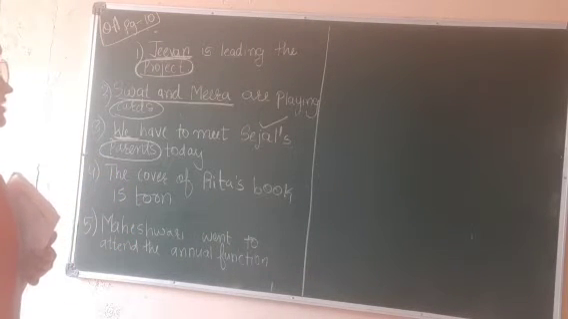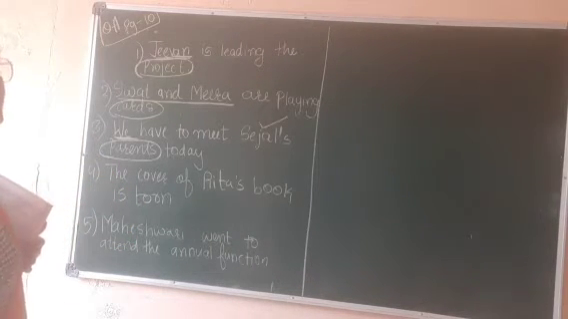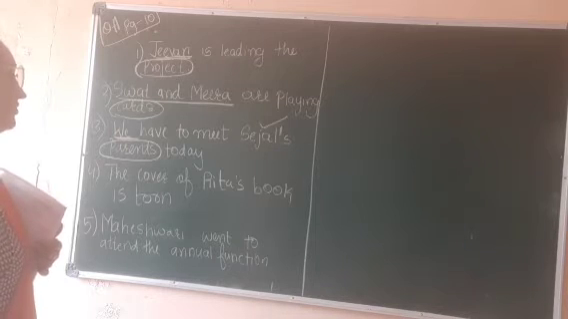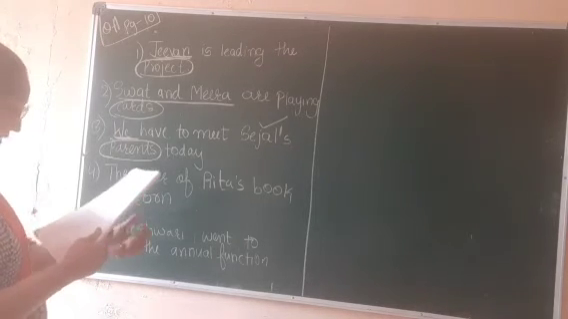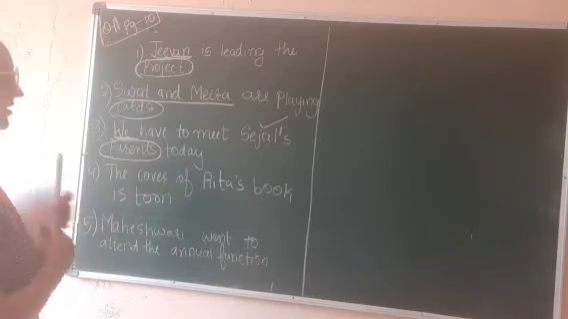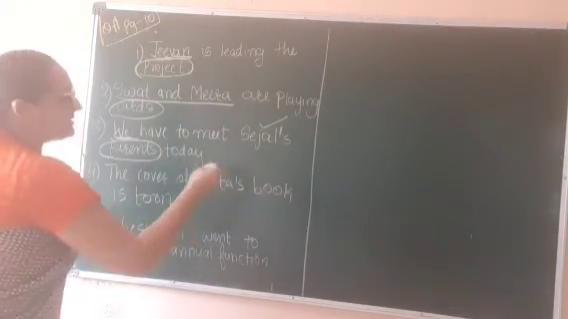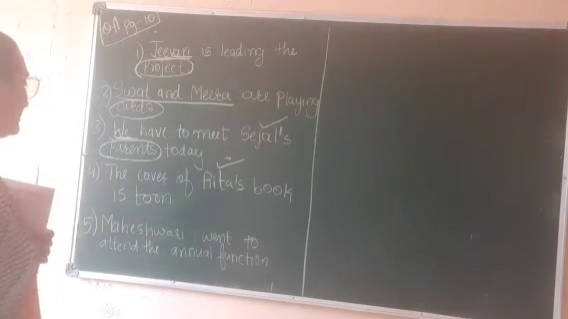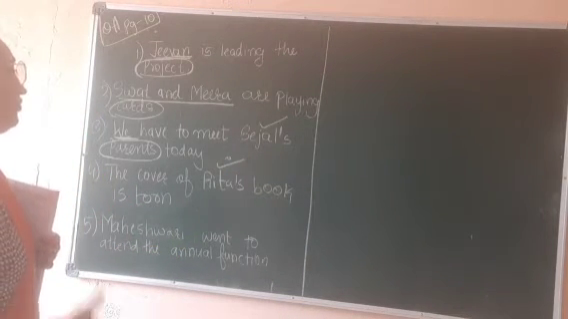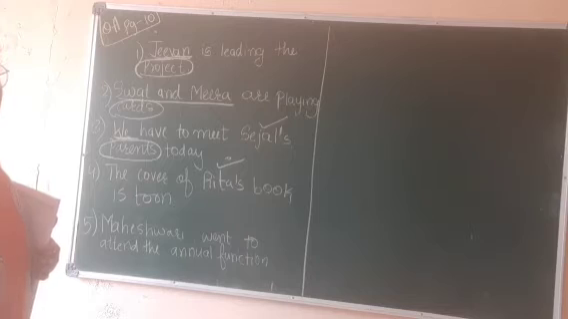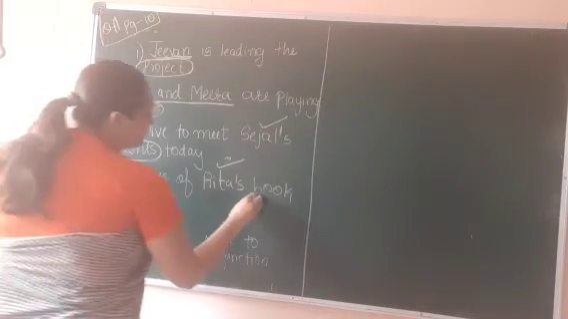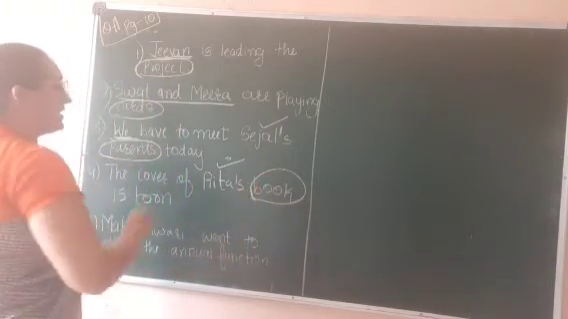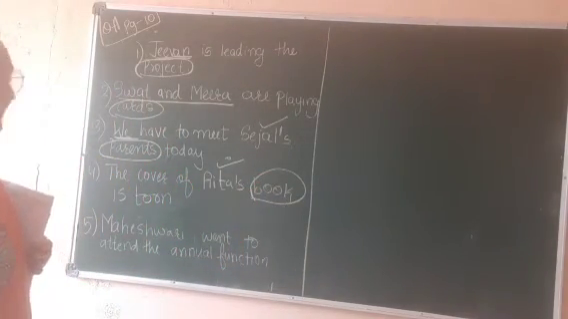Okay. Now the cover of Rita's book is stone. Now the cover of Rita's book, here Rita's, right? Apostrophe s is given. So it is what? Possessive case. Now what is stone, students, in this sentence? Verb plus what, that is book. So book will be objective case, right?